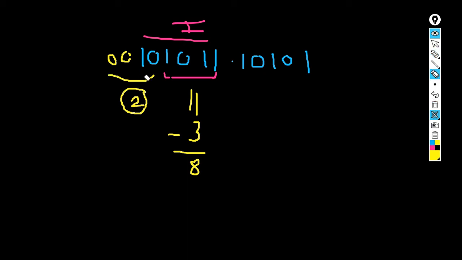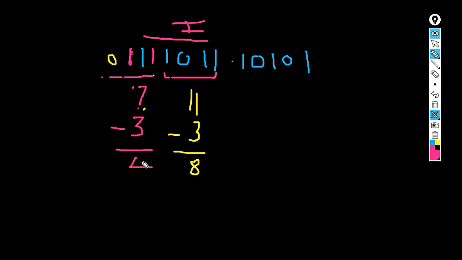I am modifying the input again. Say I am placing 1 and 1 here. Now the input has been modified. Now the grouping again we are doing. After grouping, what are we getting? 7. 7 is a valid XS3 code digit, so we can compute the answer here. 7 minus 3, the result here we are getting is 4.